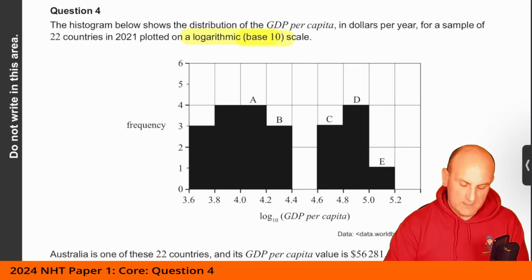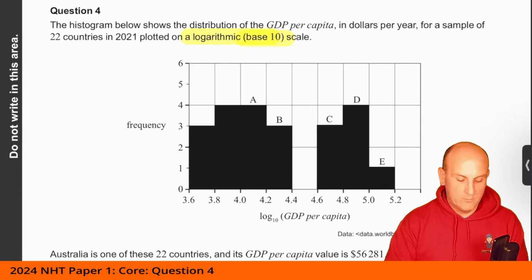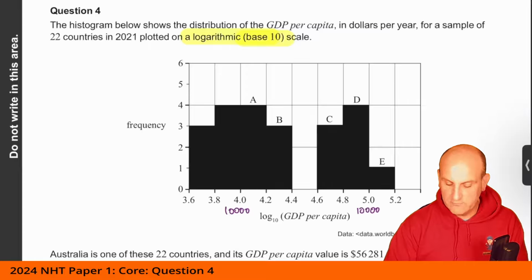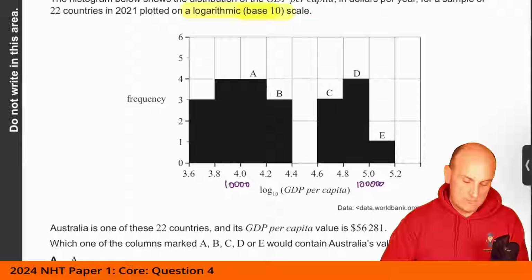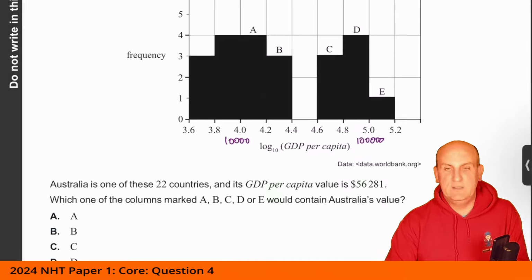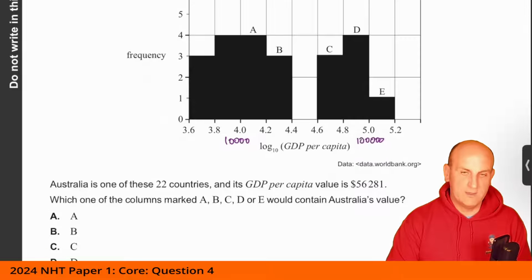Because actually, normally we'd have things like 3, 4, 5, 6, 7, 8, but they haven't done that. They've done 3.6, 3.8, 4. Oh. Well, we do know that the ones that are whole numbers, I can now write that with the 1 and 4 zeros. That's going to be a 1 and 5 zeros. 1, 2, 3, 4, and 5 zeros. And let's see what the question actually says. Australia is one of these 22 countries, and its GDP per capita value is 56281. Which one of the columns marked A, B, C, D, or E would contain Australia's value?